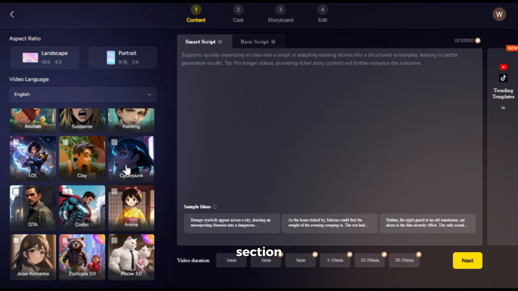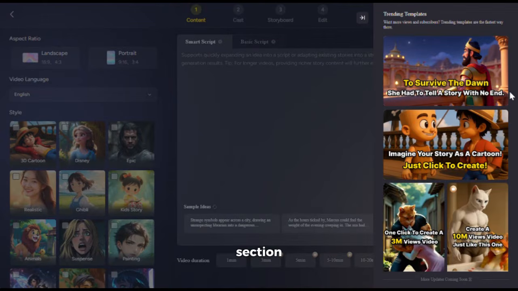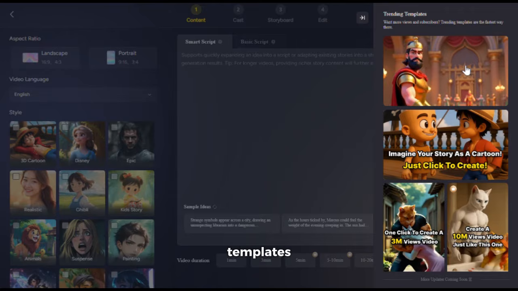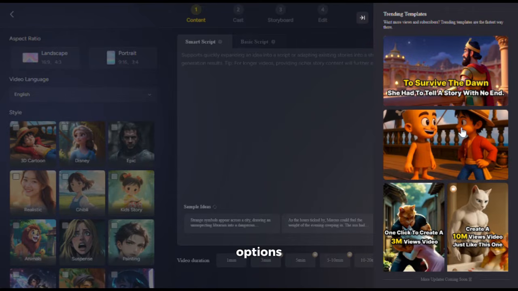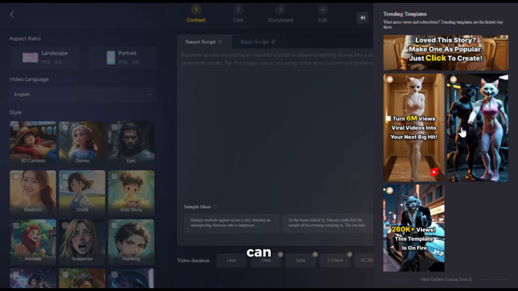Now, from this section, you can select the video style that you want. As you can see, it has so many different video styles, from Disney to Ghibli to realistic. You can go with the style that you want. Now, here's something interesting. If you click on this template section, from here, you will be able to see some ready-to-use viral video templates. As you can see, it has a few options to choose from. Now, with this feature, you can just choose a template and quickly create high-quality content that can go viral.